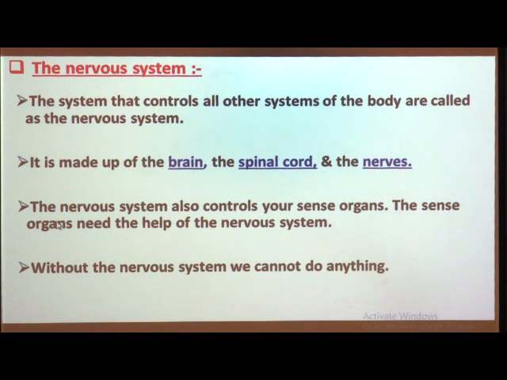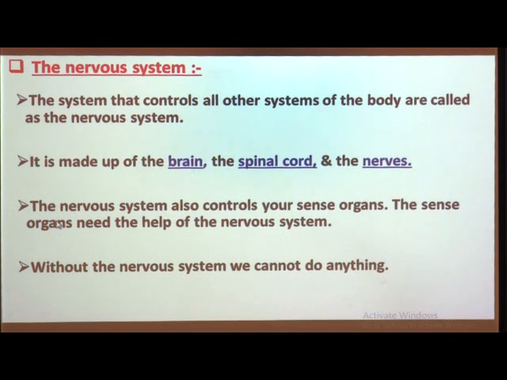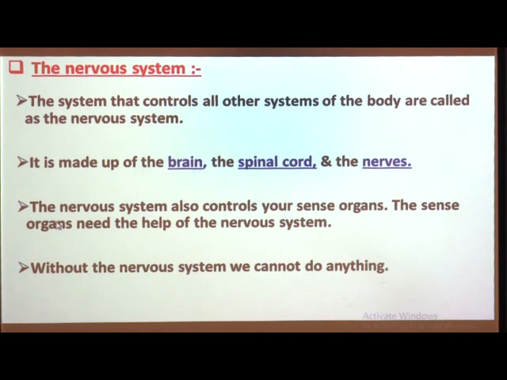It is hardly a fraction of a second process, and when you run, the brain sends instruction to the circulatory system and the respiratory system to work faster. So, in other words, we can say that the nervous system controls all of the sense organs in our body.